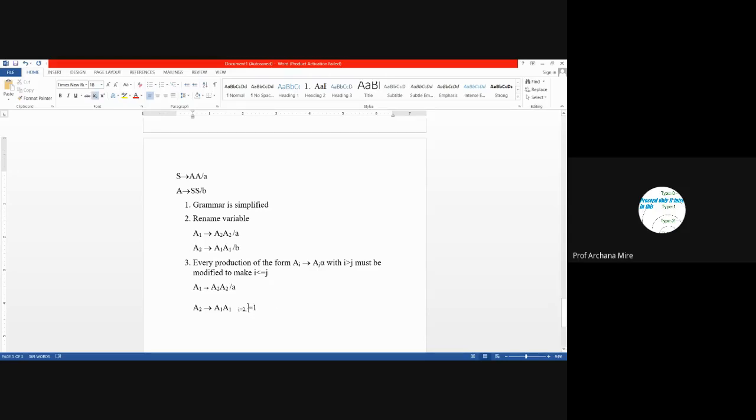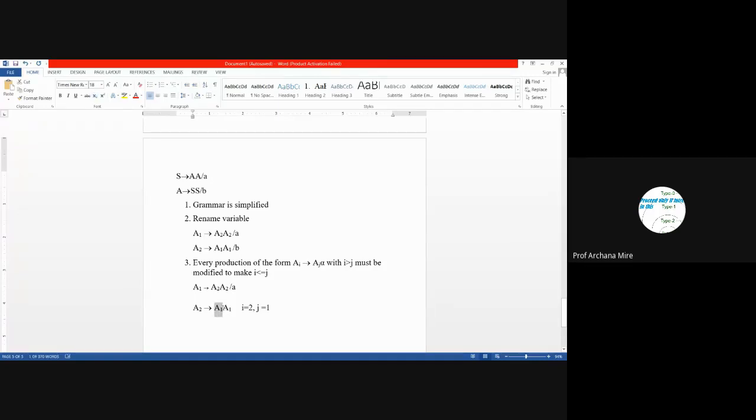My J key is not working here, so I will copy this j from here. Okay, so i is equal to 2 and j is equal to 1. So i less than or equal to j, this condition is not satisfied. Here i is greater than j and we need to remove such a condition.